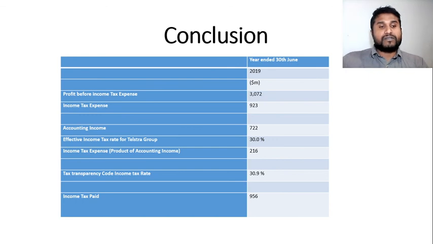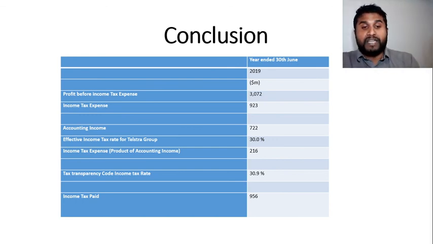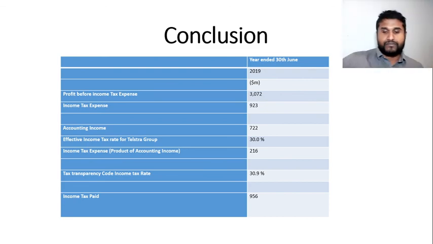In conclusion, in the Telstra annual report, the income tax expense is recorded based on Telstra's accounting profit, adjusted for the differences in accounting as well as tax treatments.